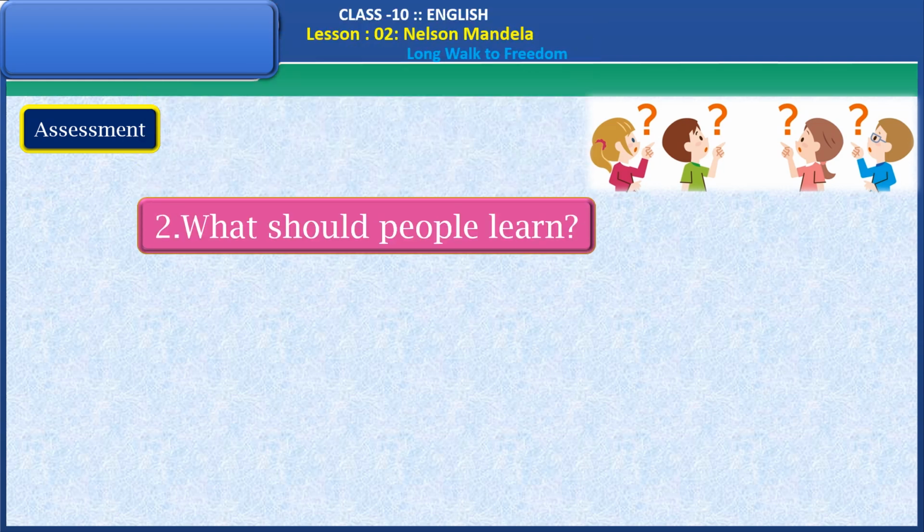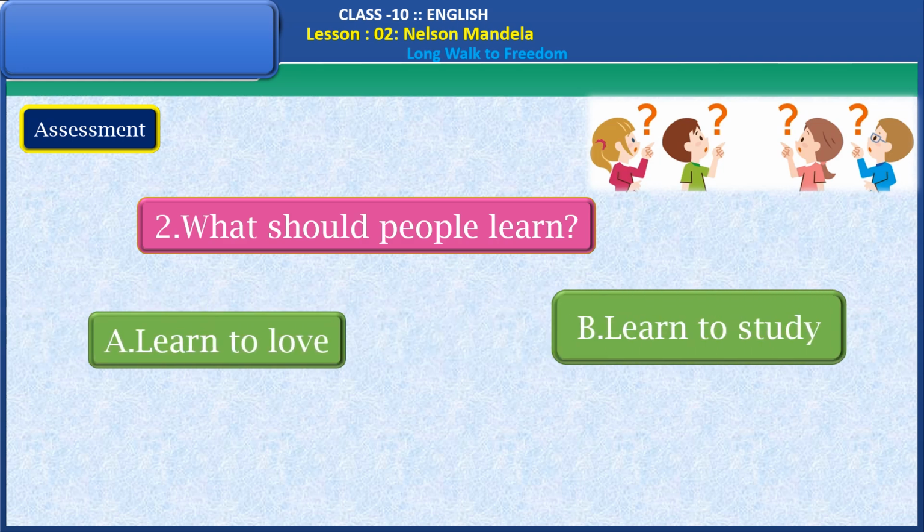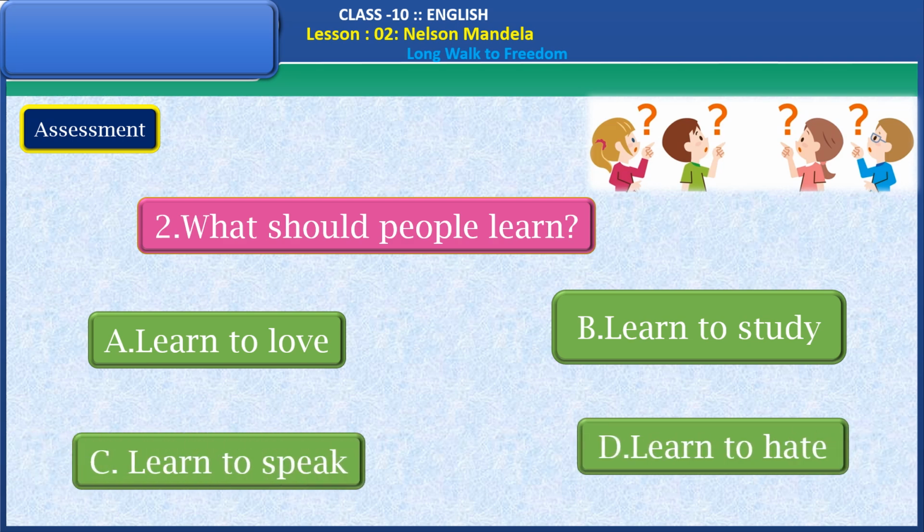Let's see the second question. What should people learn? A. Learn to love, learn to study, learn to speak, learn to hate. What is the right answer here? Yes, the right answer is learn to hate.